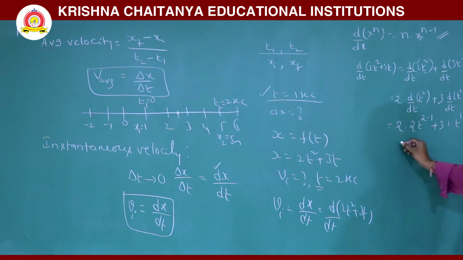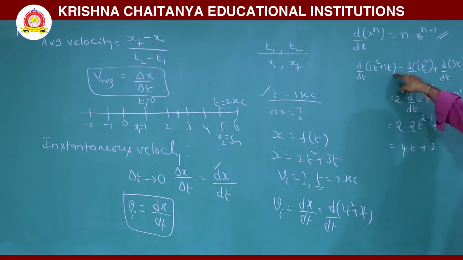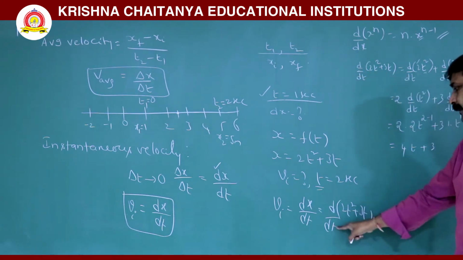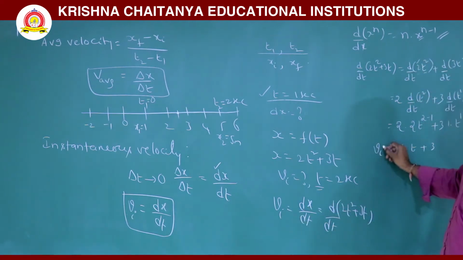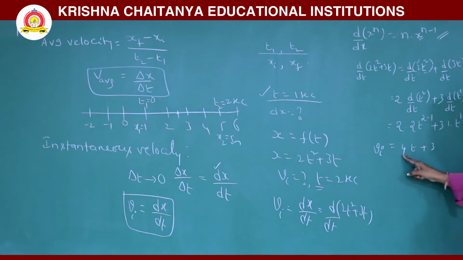So, now this is 2 into 2, 4, t power 2 minus 1 is t power 1, plus 3, t power 1 minus 1 is t power 0, and t power 0 is 1. So, this is 4t plus 3. What is that? d by dt of 2t squared plus 3t means instantaneous velocity. So, the instantaneous velocity is 4t plus 3.